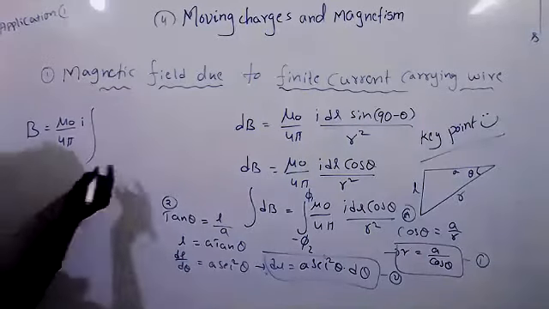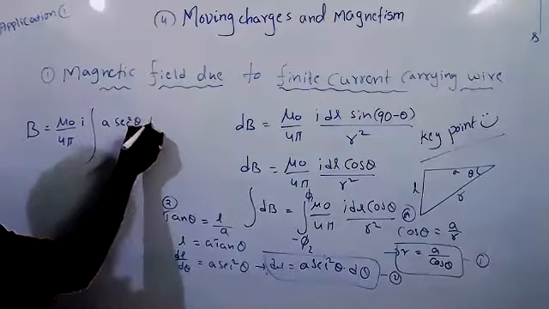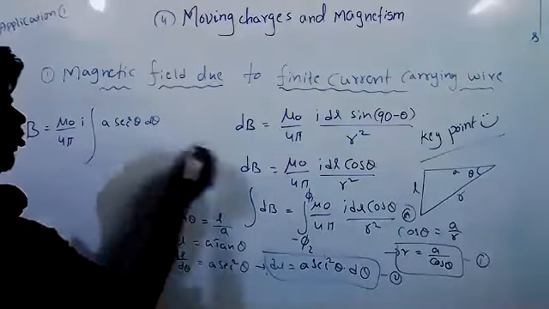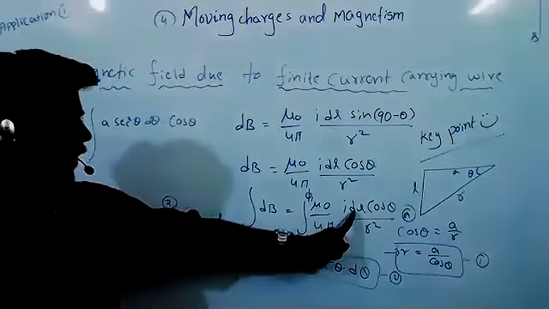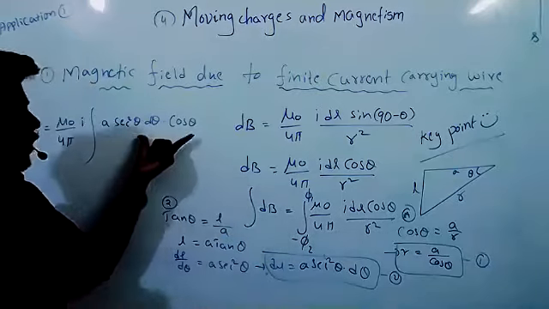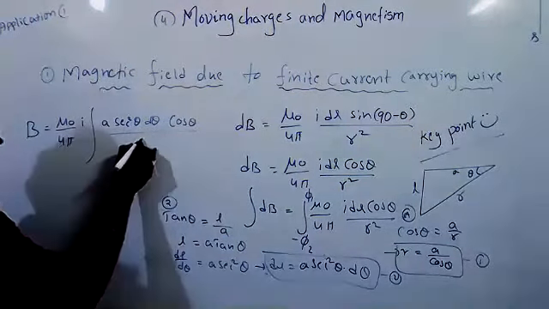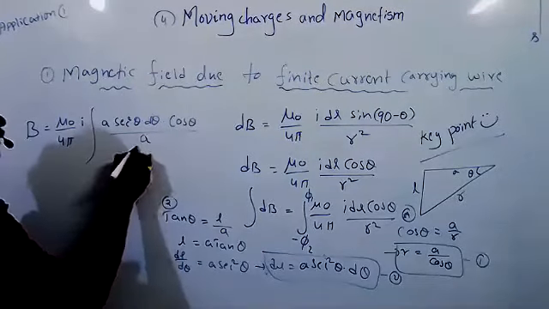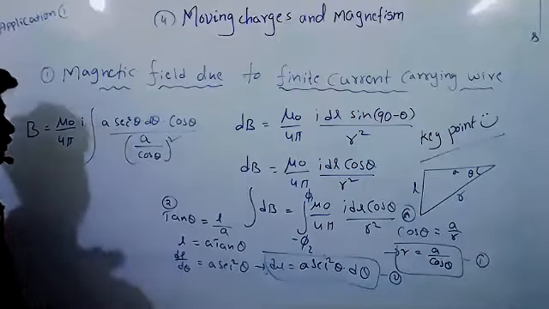Integration: dl means A secant square theta d theta, times cos theta. Just in place of dl I substituted A secant square theta d theta, divided by R square. How much do we have to substitute? A by cos theta whole square. Am I correct?